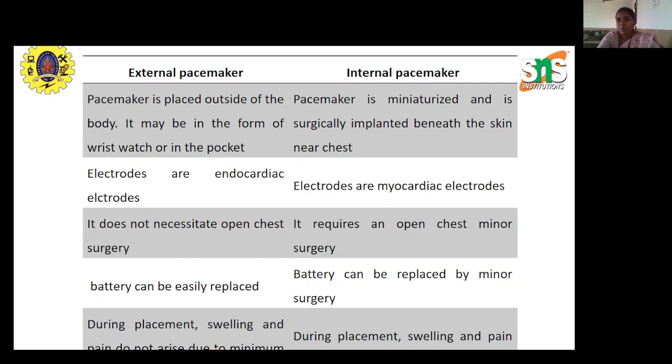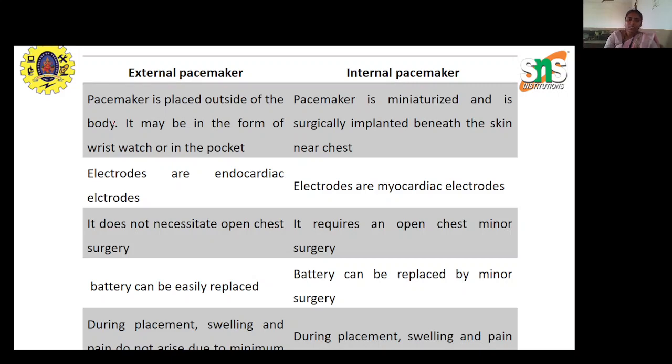In case of internal pacemaker, compared to external pacemaker, it is even smaller in size, because we are going to keep it inside our body by doing some surgical technique, right? So for size comparison, external pacemaker is relatively larger than the internal pacemaker, but both are small. In external pacemaker, we place the whole setup outside the body. In internal pacemaker, we place it beneath the skin of the chest, over the heart. That way, we make direct contact with the heart.